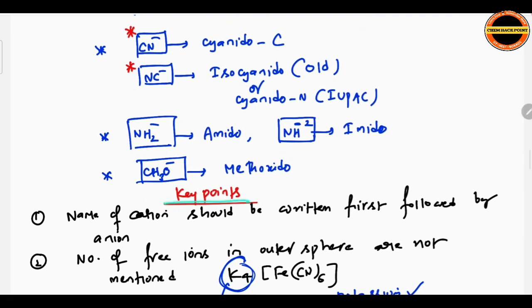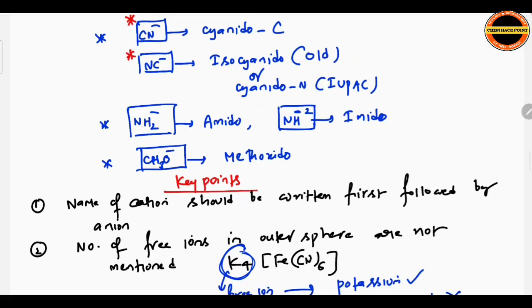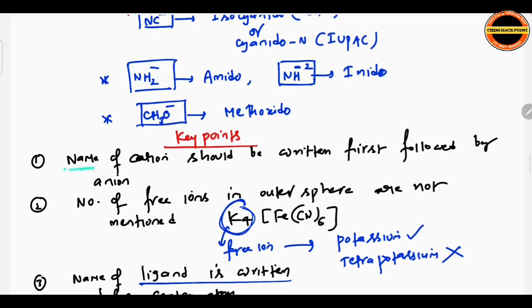Then we are moving to key points. Some important key points you need to remember for writing IUPAC names. The name of the cation should be written first, followed by the anion. Every time the cation first, followed by the anion. That is common, like sodium chloride. Sodium is the cation, chlorine is the anion. The number of free ions in the outer sphere is not mentioned. See here, the free ion is potassium. We should not write tetrapotassium. We should not mention the number. Only potassium we mention. So potassium is correct; tetrapotassium is incorrect.